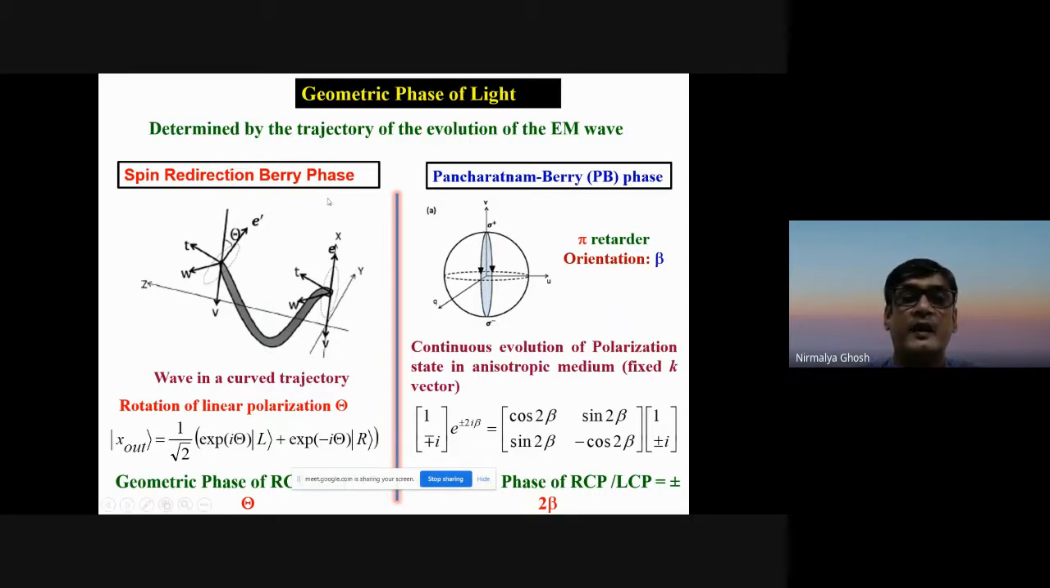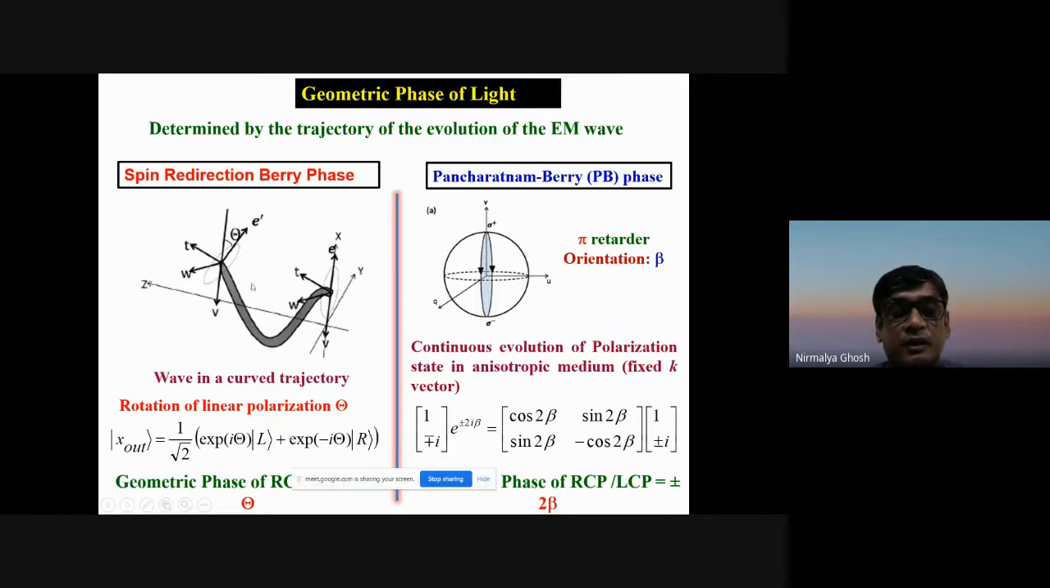One is the spin redirectional Berry phase. Of course it was discovered by Michael Berry in the context of evolution of quantum states. Then he realized that a classical light beam can exhibit this kind of geometrical phase, particularly polarized light. In this example I am showing here, if you have polarized light, let's say linearly polarized light, that propagates in a twisted optical fiber, as it propagates along this fiber, you will see that the polarization will rotate by the twist angle, so it will depend upon the twist angle theta.